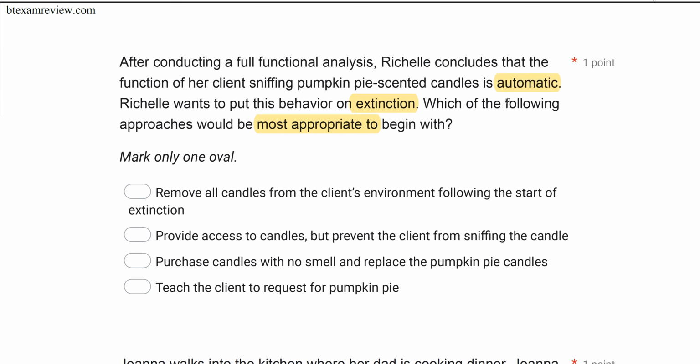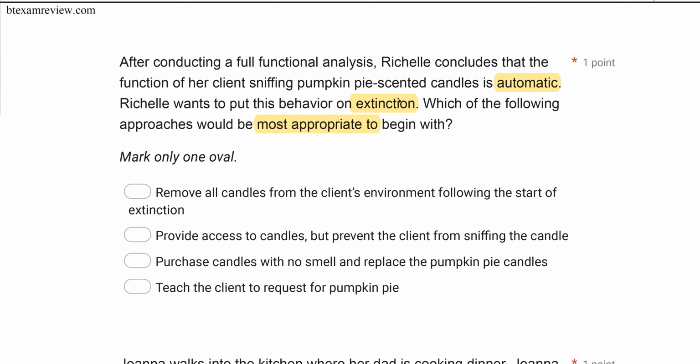And so when we're dealing with extinction, we want to look at the function of the behavior. The function of the behavior is going to tell us why that behavior continues to happen. It's going to tell us what is reinforcing that behavior. Is it attention? Is it a tangible? Is it escape? Or in this case, is it automatic? And automatic is challenging to put on extinction because that reinforcement is not coming from somebody else. It's either internal to the person or the person is delivering that consequence without anybody's help.